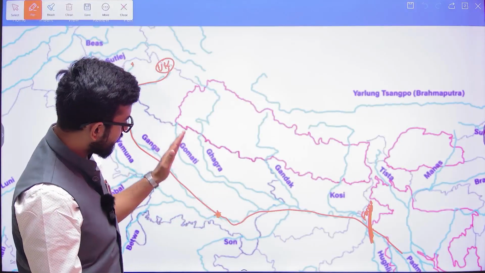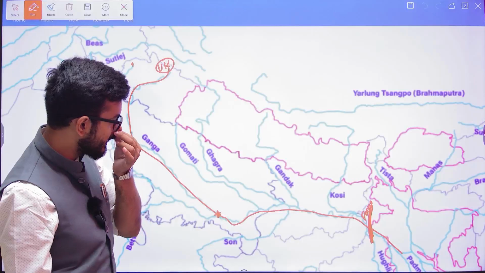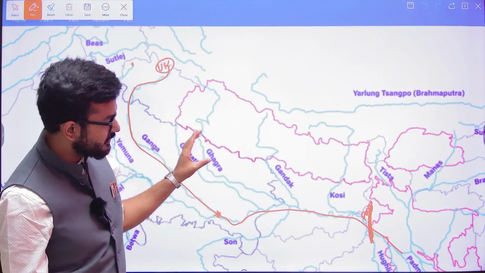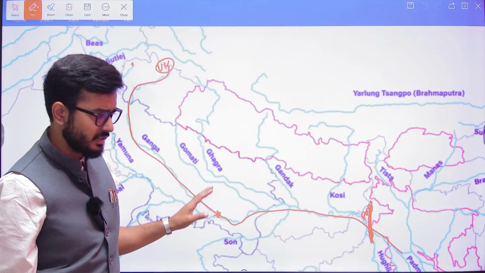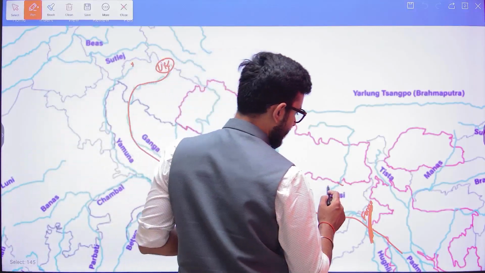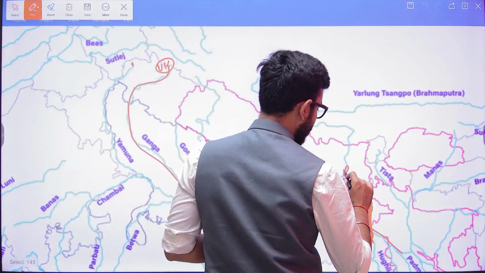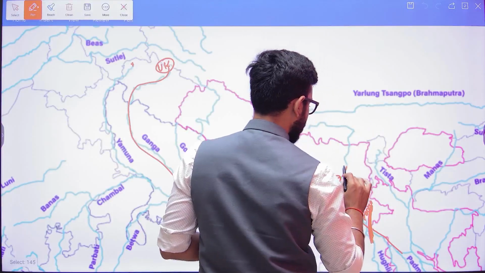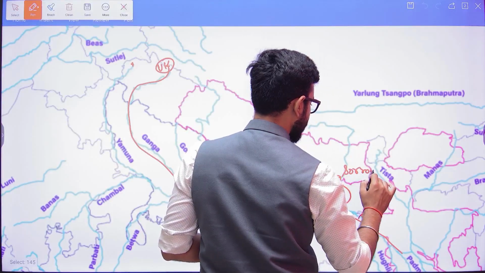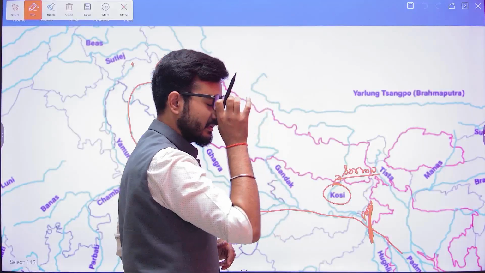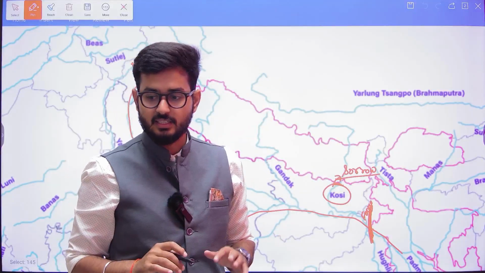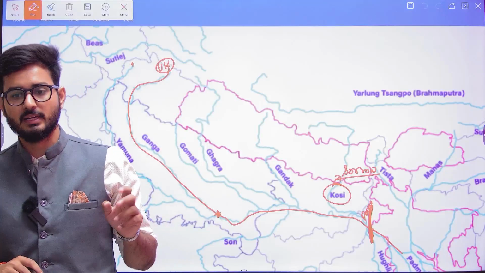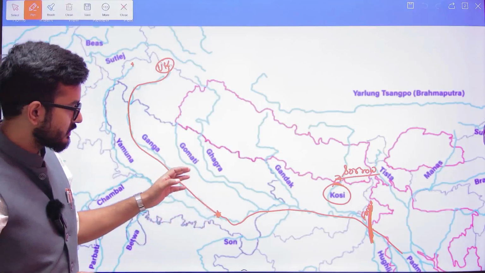Okay, so when I am talking about the Gomti, Ghaghra, Gandak and Kosi, these rivers are important. I have already given their content, but I would like to discuss one river, that is the Kosi. The Kosi river is known as the sorrow of Bihar. Similarly, in the Bengal area, there is one river known as Damodar. That Damodar is also known as the sorrow of Bengal.